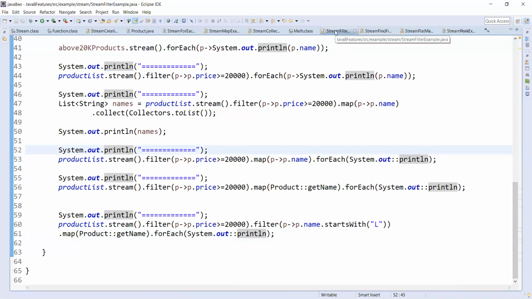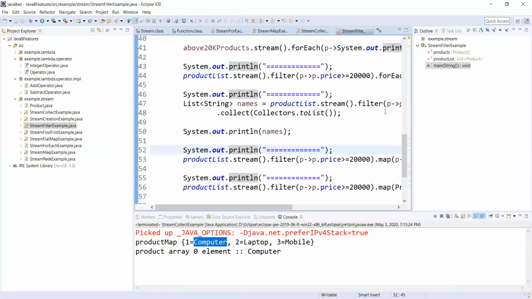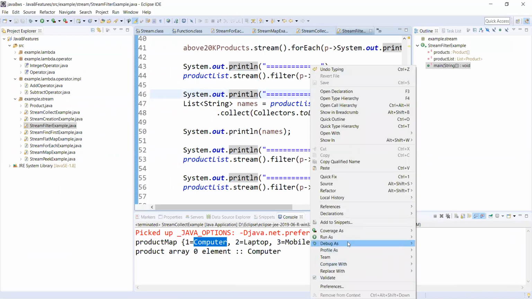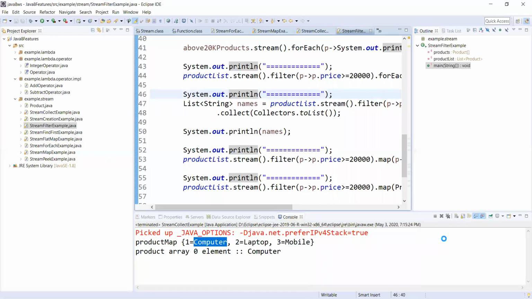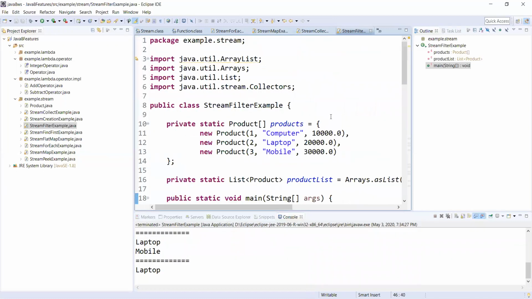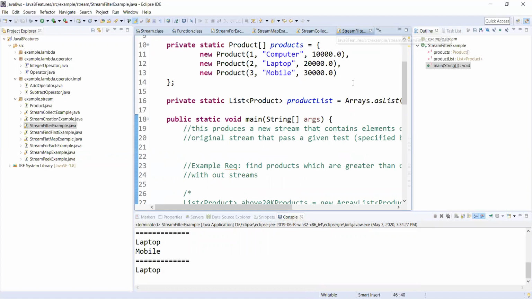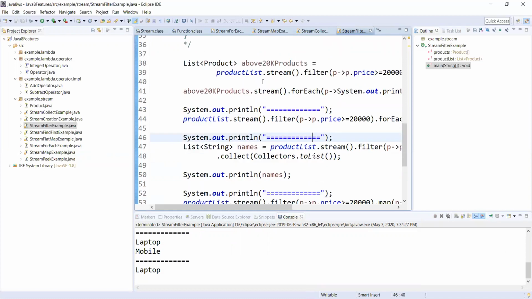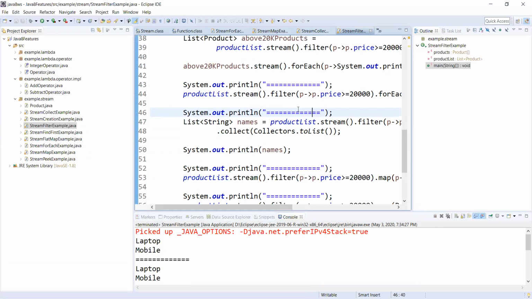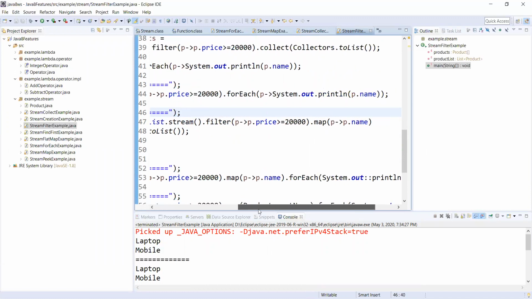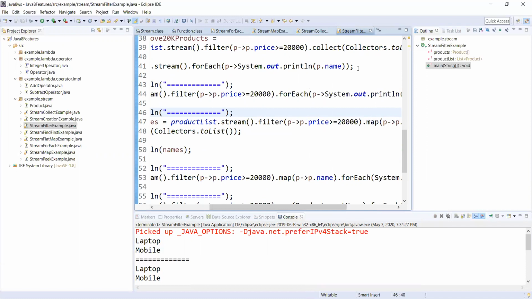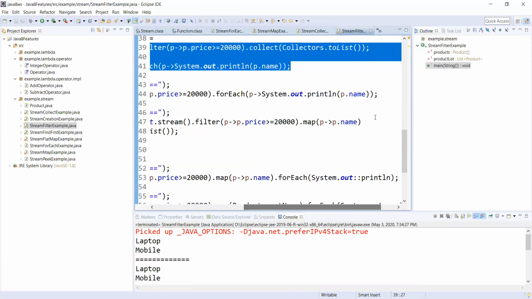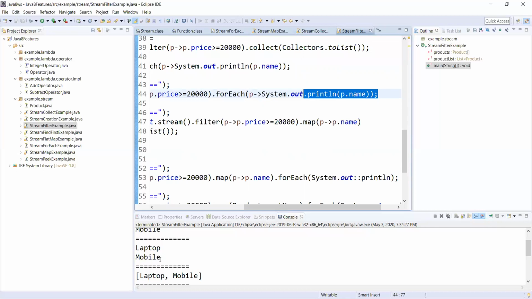So if we run this one, just see. Yeah, so above 20K there are two, laptop and mobile. Here we collected and printed them, in one statement itself, laptop, mobile.